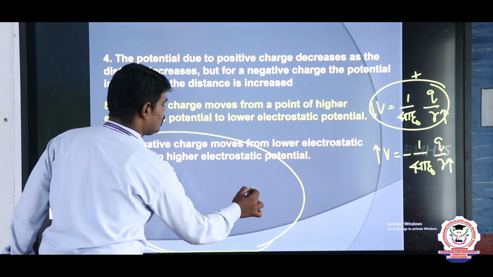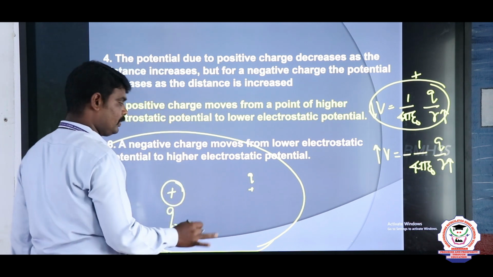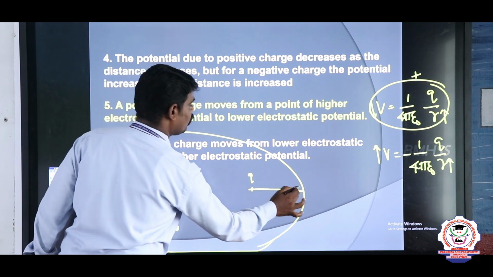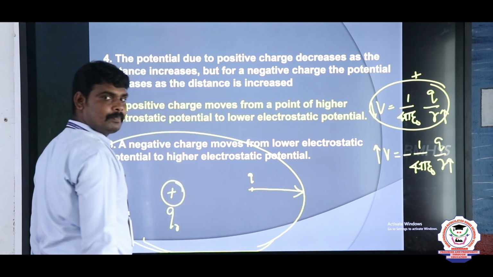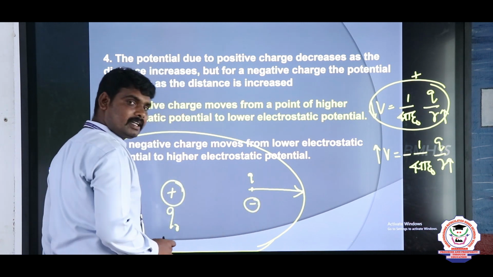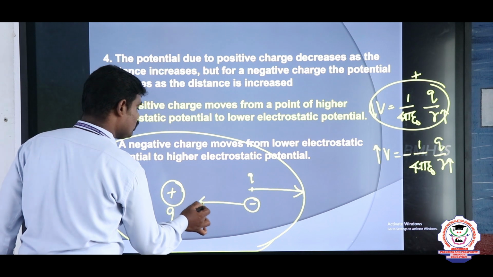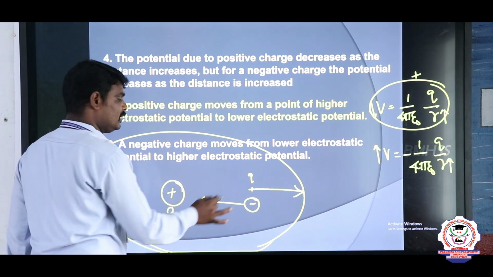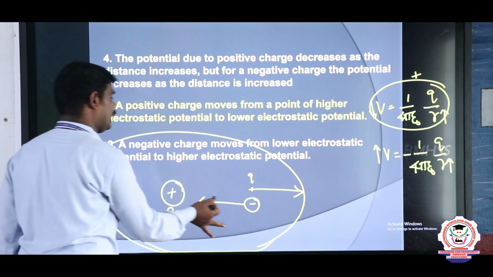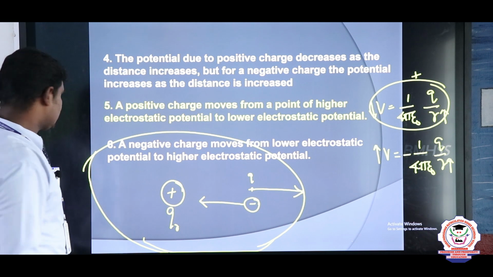If I take one positive charge here, it will be repelled, so the positive charge will move from higher potential to lower potential in this direction. If I take a negative charge, it will be attracted towards the positive charge, so the negative charge will move from lower potential to higher potential. This is my last point.